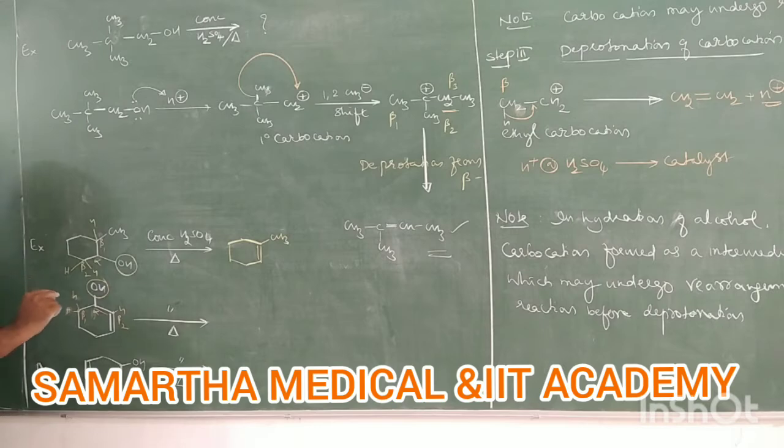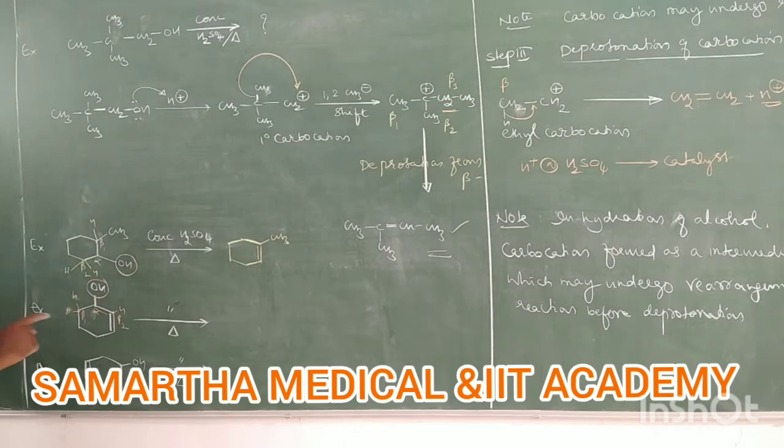Remember, in a cyclic ring, conjugated double bonds are highly unstable. It means double bonds should not come continuously. Conjugated double bonds are not permitted in a cyclic ring. That's one reason.